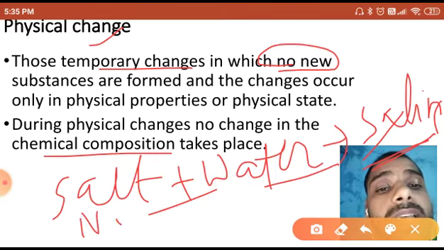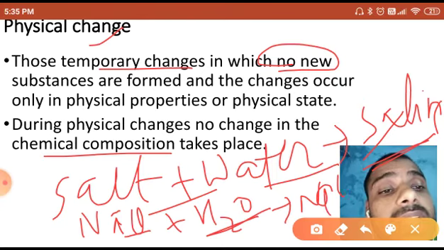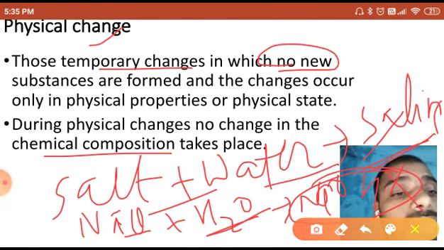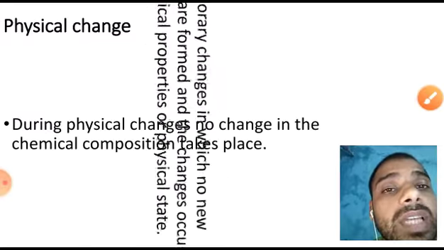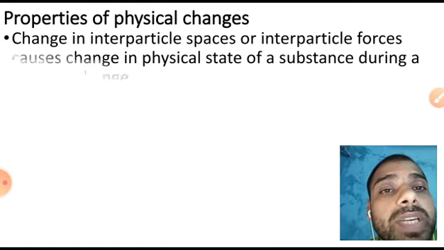Suppose salt is NaCl and H2O is water. In this you will not see NaCl change to give NaOH. That type of change will not occur. Okay, so you should know this one. There is no change in the chemical composition. Now the second thing, what are the properties of physical change?